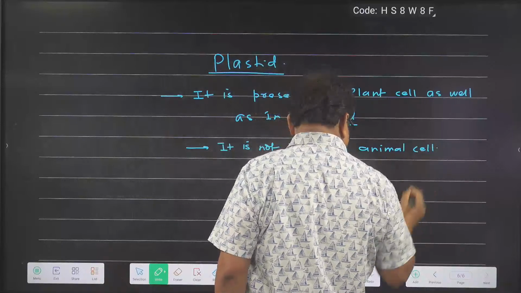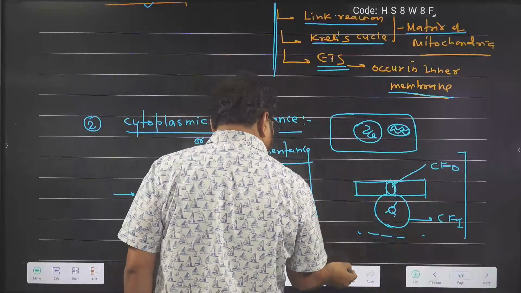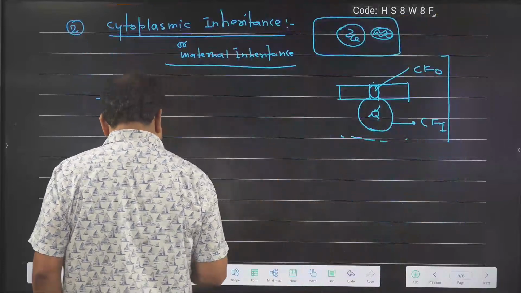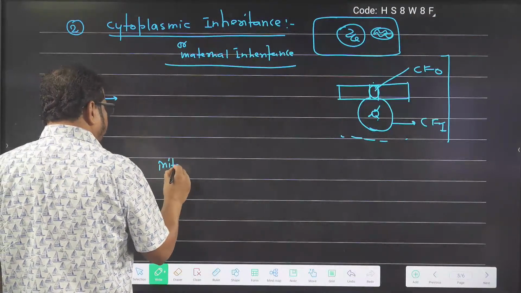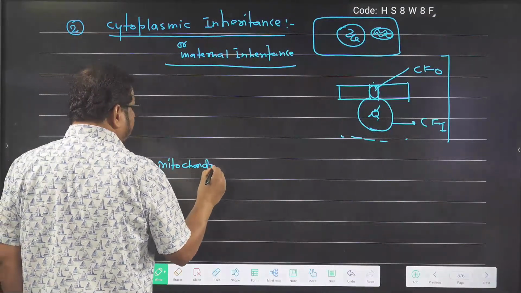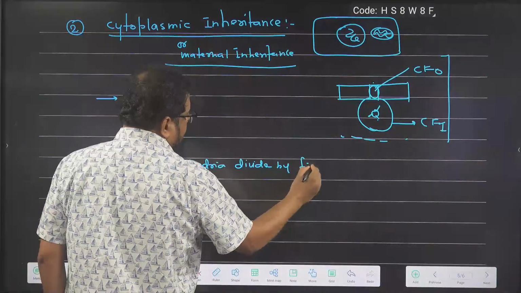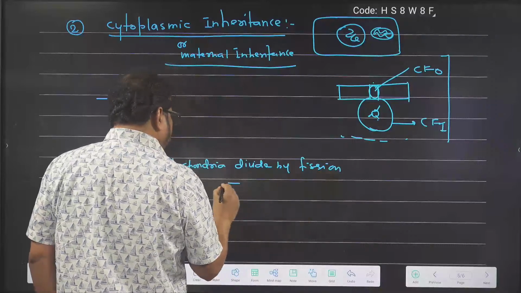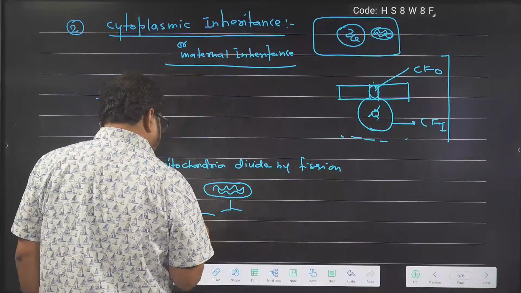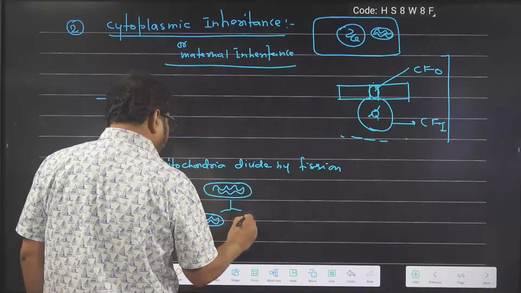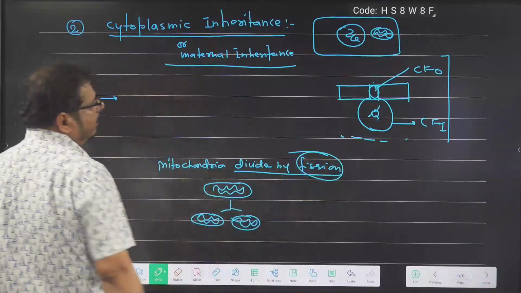I just want to write one line about mitochondria, which I forgot to write before plastid. Mitochondria divide by binary fission. Suppose this is an old mitochondrion. It divides by fission and makes two mitochondria. That I forgot to write. So mitochondria divide by which type of division? Fission. Keep it in your mind.